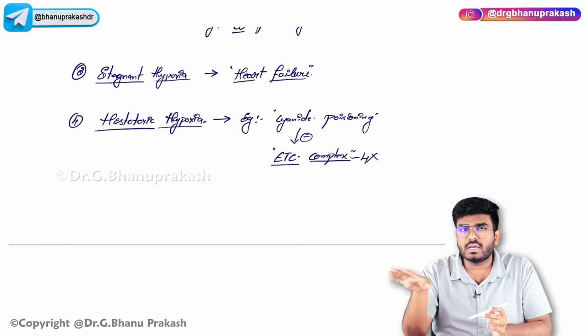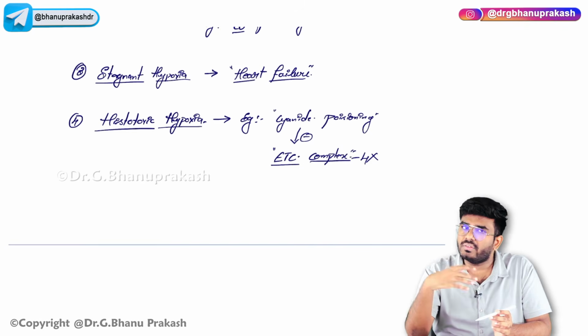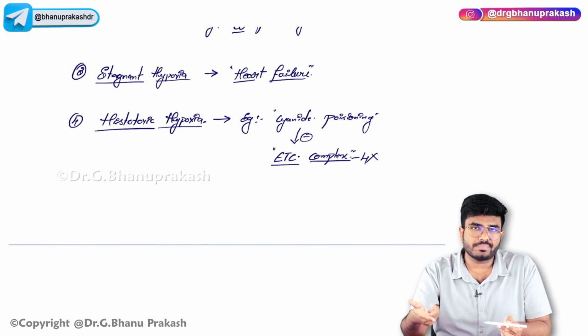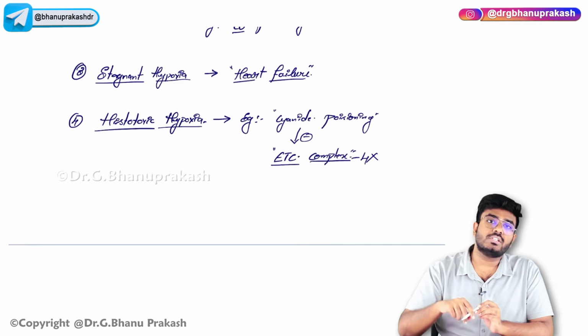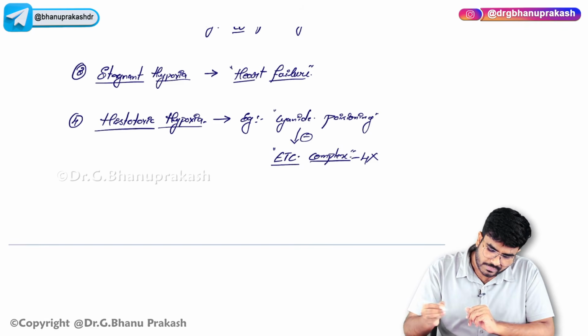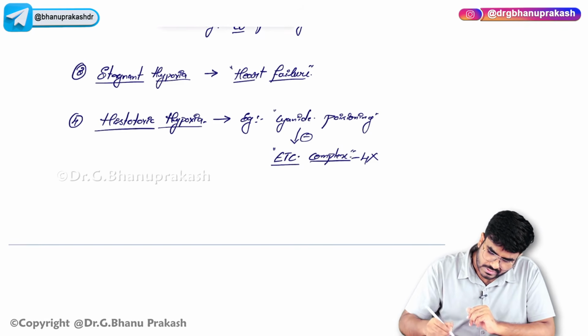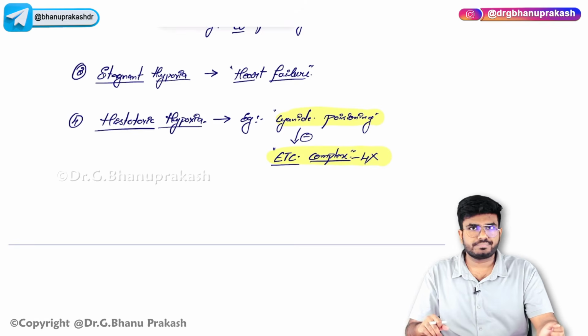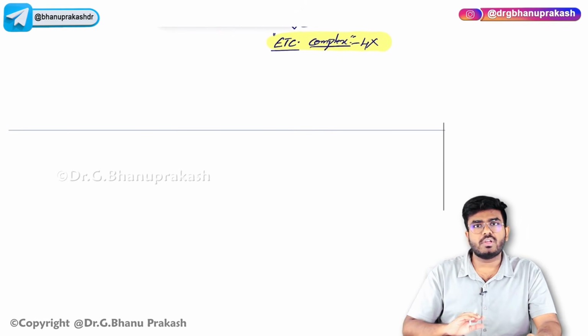Outside oxygen is normal, the heart is normal, the hemoglobin is normal, everything is normal, but the problem is at the level of tissues, because the tissues cannot use the oxygen for the production of ATP, for oxidative phosphorylation. So, this is histotoxic hypoxia, seen with which poisoning? Cyanide poisoning, where complex 4 of the electron transport chain is inhibited. So, with this, we have discussed the types of hypoxia.